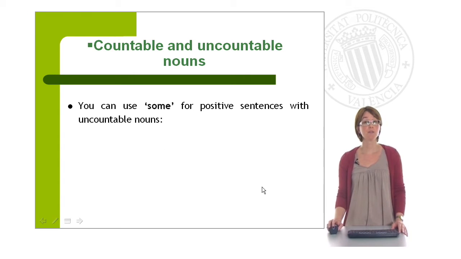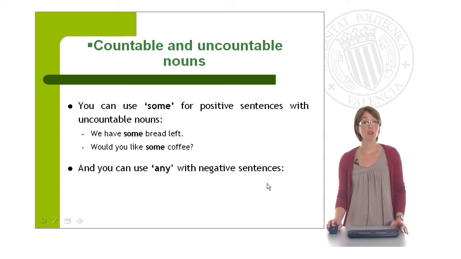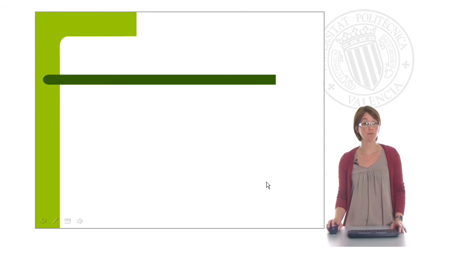Right. You can use some for positive sentences with uncountable nouns. For example, we have some bread left, or would you like some coffee? And we can also use any with negative sentences. For example, there isn't any wheat left in the barnyard.